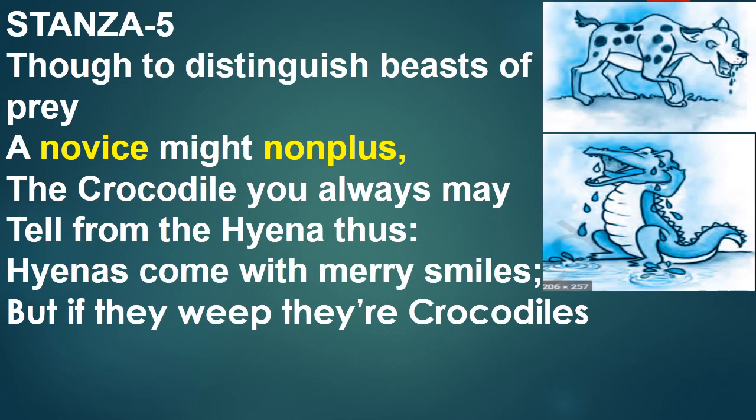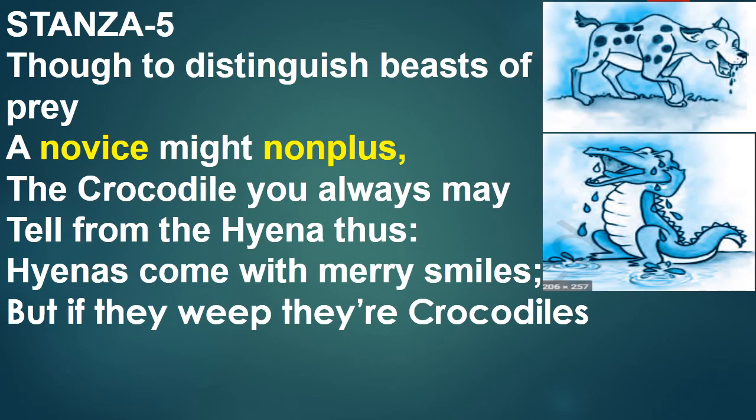So this is the way to identify them. So it is very simple according to the poet. The poet says that it is quite a tough job to differentiate between wild animals and beasts of prey. So the poet tries to help out the reader by telling the difference between two animals. They will be confused. The hyenas will keep smiling, whereas the crocodile will always shed tears. So this is the explanation of this stanza.